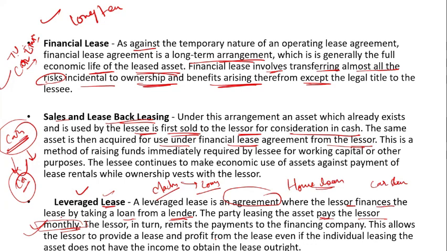Clear? So the best example for this is a home loan. The example is more important. Whenever you learn something, keep it in mind: whenever you read about leveraged leasing, keep the home loan in mind. Whenever you read about sale and lease back of leasing, keep in mind a car EMI, which is a best example, or machinery EMI, big machinery EMI.